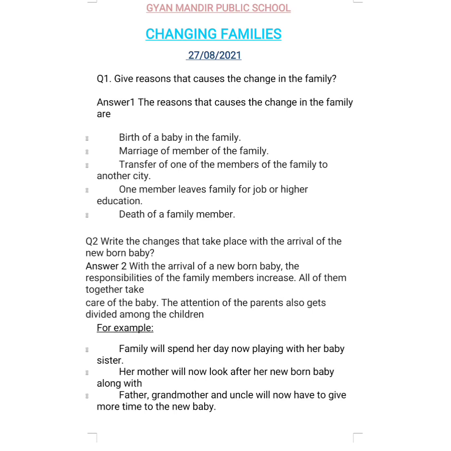Next is one member leaving the family for a job or higher education. Class, everybody has dreams in their life. Sometimes, for getting higher education, better education or a job, one has to leave his family for his career, and because of this we can observe a change in the family. And the last one is the death of a family member. When any one of our family members dies, there is a change in the family. So these are the certain reasons which cause the change in the family.